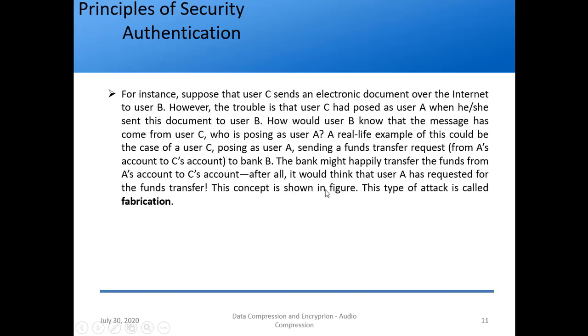This concept is shown in the figure which is given further. So this type of attack is called what? Fabrication, right?